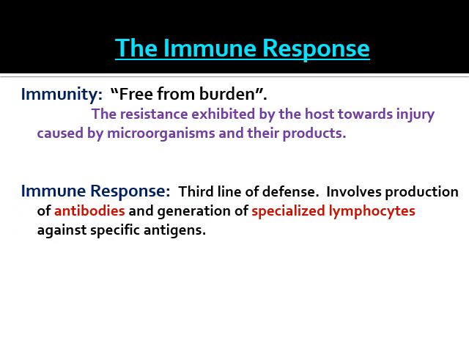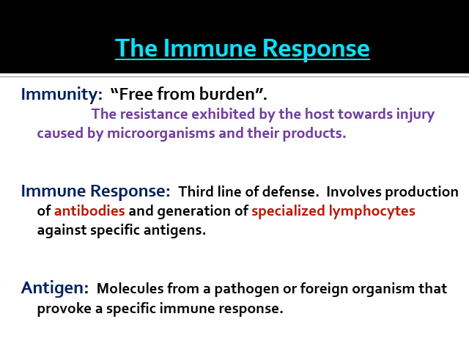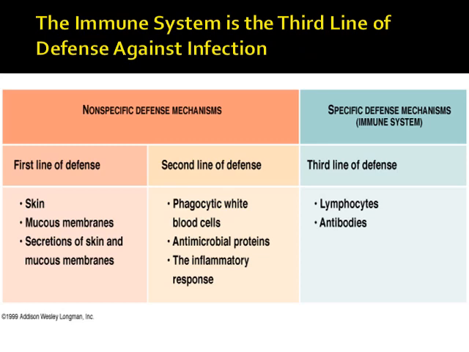Usually this immune response is the third line of defense, which involves protection of antibodies and generation of specialized lymphocytes against specific antigens. Antigens are molecules from a pathogen or foreign organisms that provoke a specific immune response. So we have seen that the immune system is the third line of defense against infection. So we have to understand what are the first line and second line of defense.